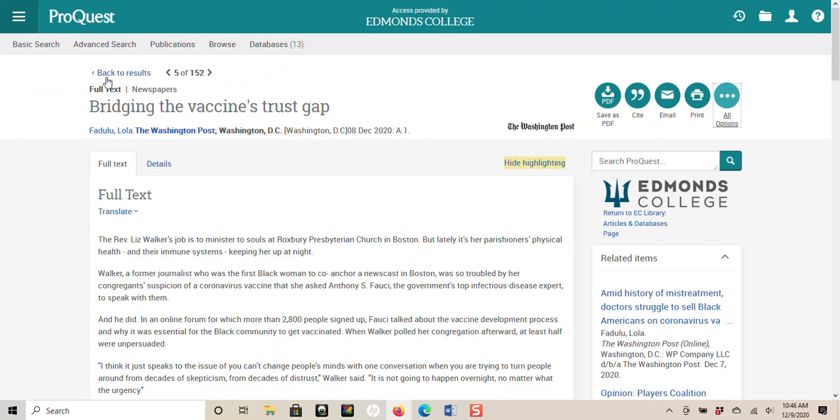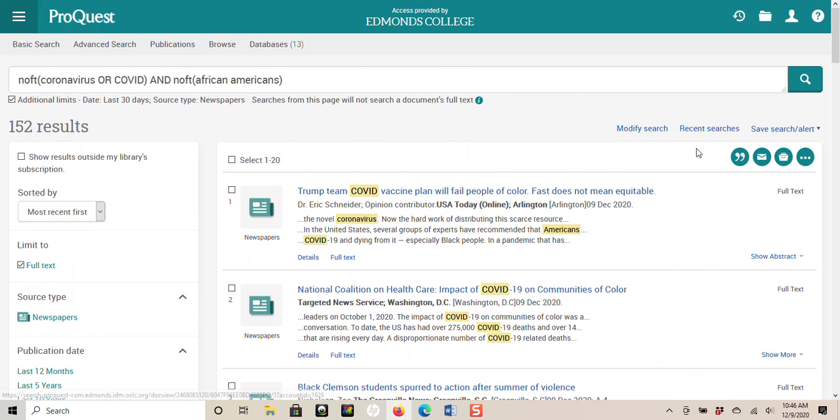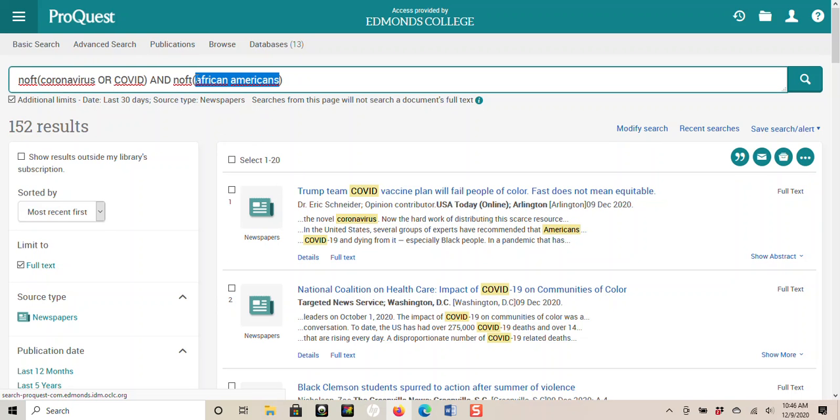So that turned out to be pretty good. Again, I can change up my search if I want to. I'd go to modify search. I could have used other terms. So instead of African Americans, I could have been maybe a little broader, and I could say racial inequality or racial inequities or something like that. That would broaden it out a little bit. So my point is, you might want to play around with your terms until you come up with some articles that you really want to use.